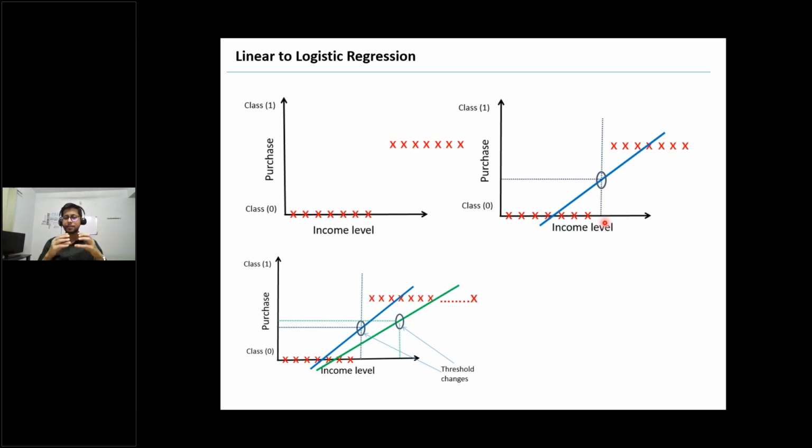Maybe a person with more than 50K monthly income will buy that item, and a person with less than 50K income will not buy that item. Just hypothetically, I'm assuming. Based on that 50K, we can classify this as belonging to class 0, and that as belonging to class 1.